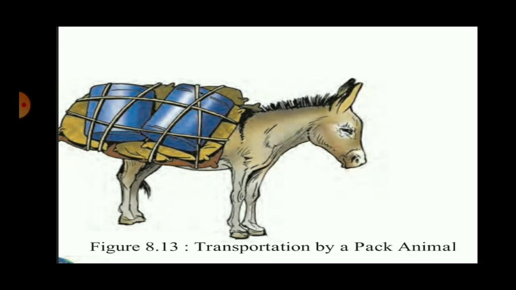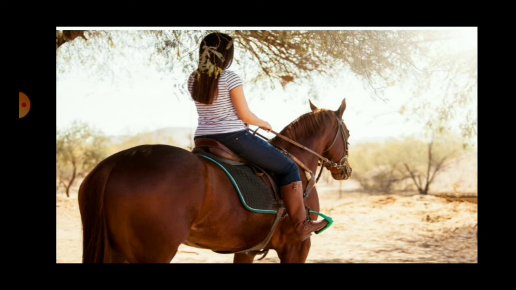We come to animals as natural resource. In figure 8.13, you have seen transportation by a pack animal. That is, goods are loaded on this donkey and it is used to carry these goods. So man has been making use of animals for various reasons. Horse, we know, is used for riding, for pulling a carriage. Oxen also carry heavy goods and pull the carriage. Camel is used in desert region. Asses are again used as beasts of burden.